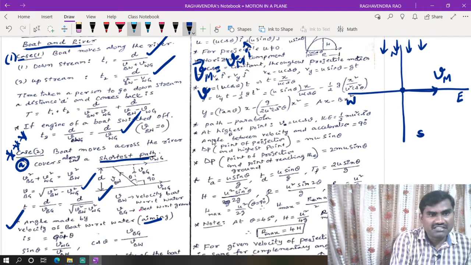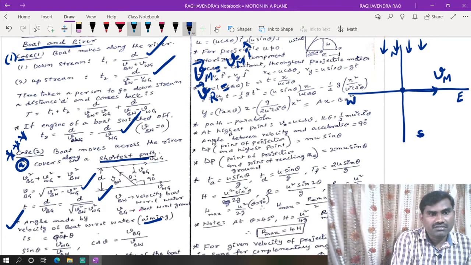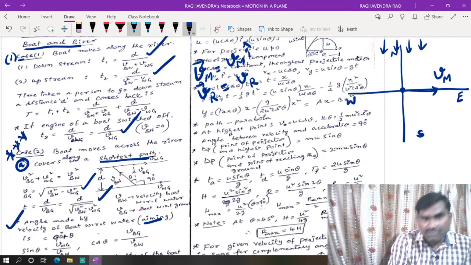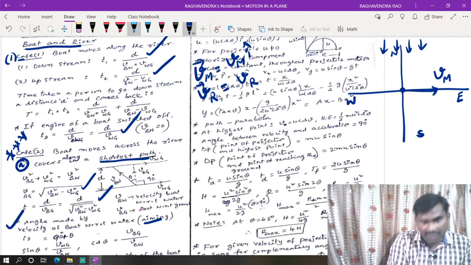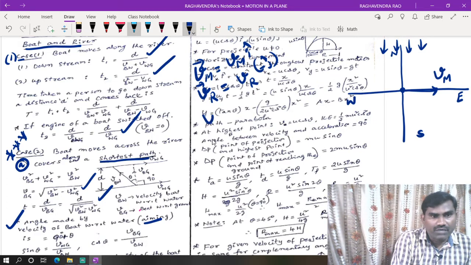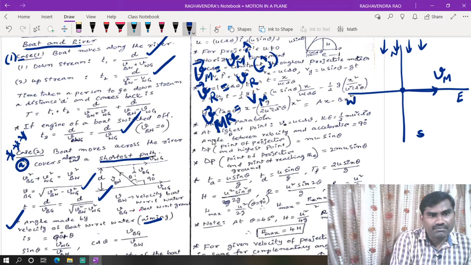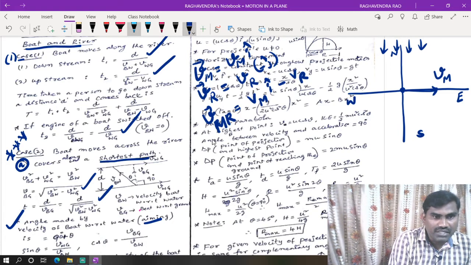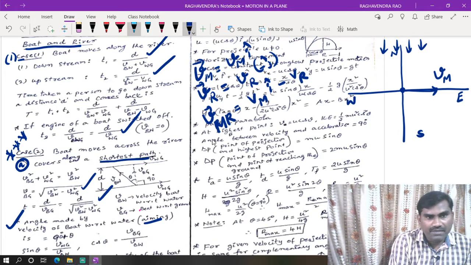Whereas the velocity of rain is vertically falling, that means it is along the direction of the negative y-axis. That means we can take minus j cap. Now the relative velocity of man with respect to rain will be equal to Vm into i cap minus Vr into j cap.